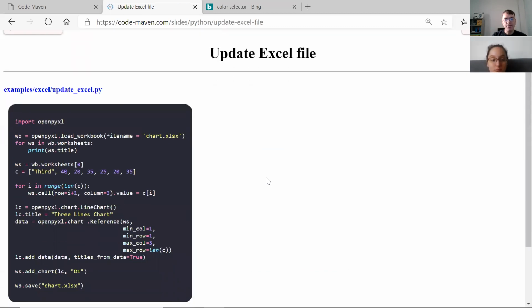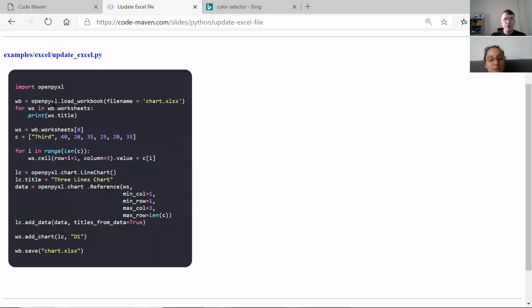So now we're combining the two here. We are reading the Excel file that we already created earlier, or that we just received from somewhere. Just going over the sheets, printing out the titles of the worksheets. Not very interesting.